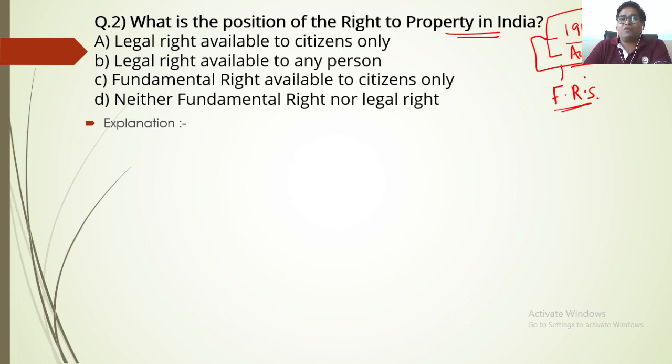First of all, Article 19 is basically related to the fundamental rights of the citizen. It has various rights like the right to freedom of speech and expression, the right to assemble peacefully without arms, the right to form associations and unions, the right to move freely throughout the territory of India, and the right to reside and settle in any part of the territory of India.